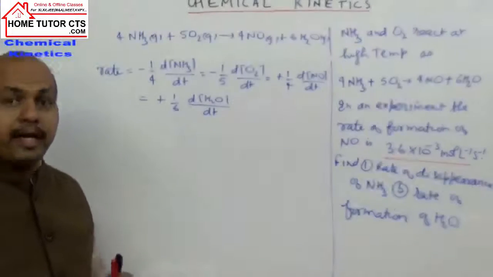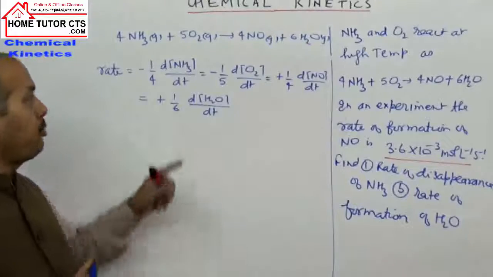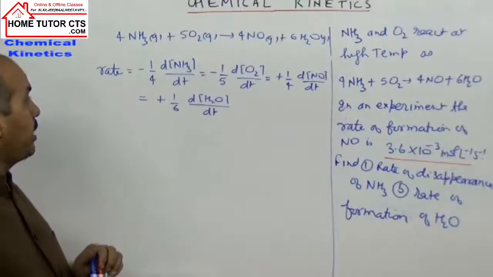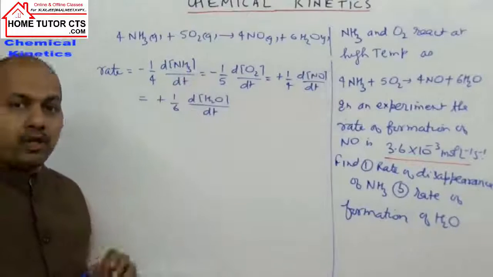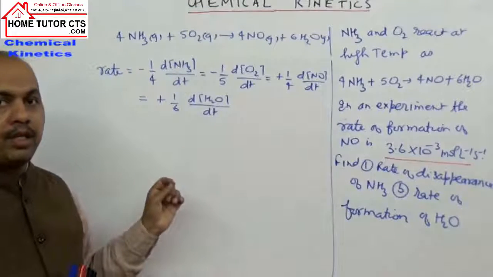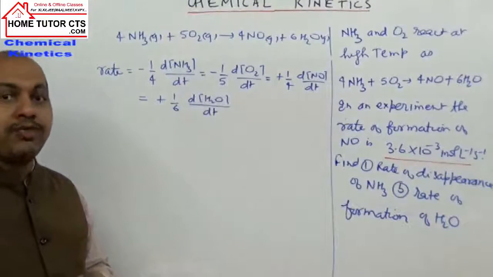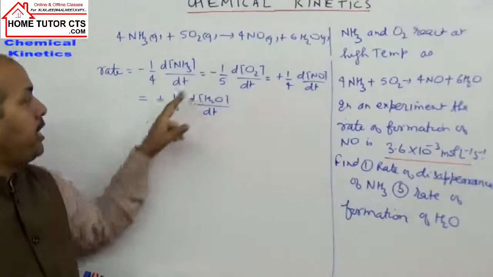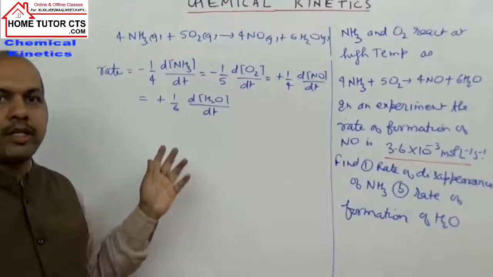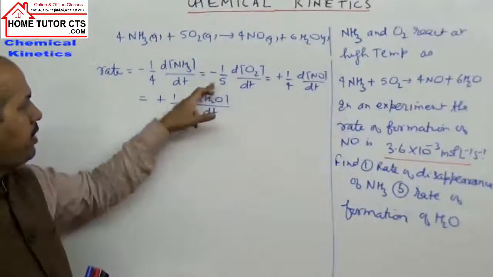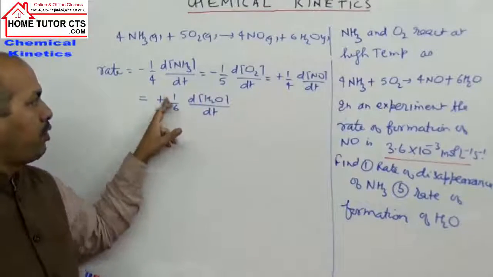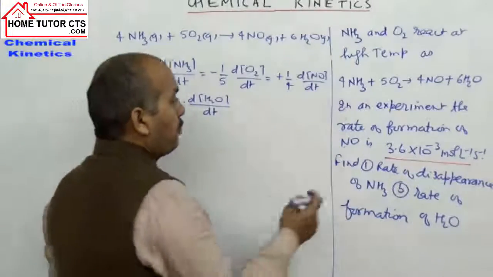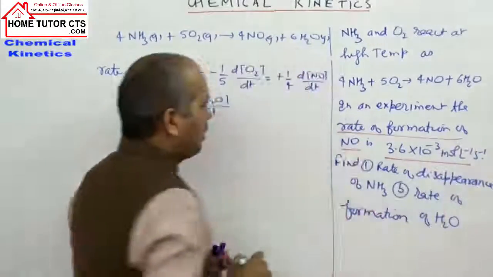Rate of reaction can be expressed by taking any of the reactants or products. For the reactants, signs come negative because the negative sign indicates decrease in the concentration of reactant with time, whereas the positive sign indicates increase in the concentration of product with time. Now in this case we are given the rate of formation of NO.